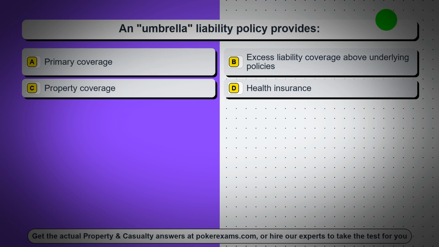Question 89. An umbrella liability policy provides option A, primary coverage. Option B, excess liability coverage above underlying policies. Option C, property coverage. Option D, health insurance.